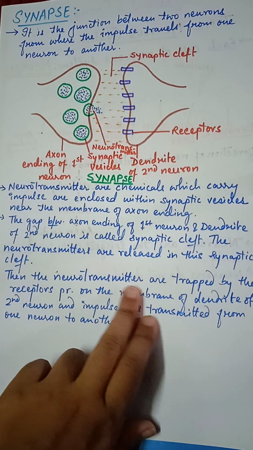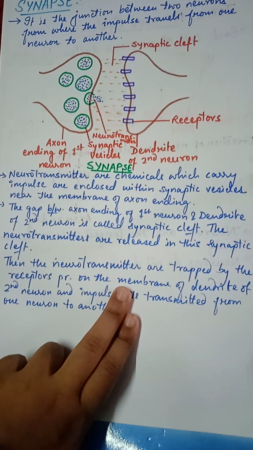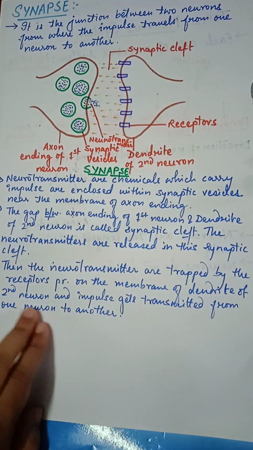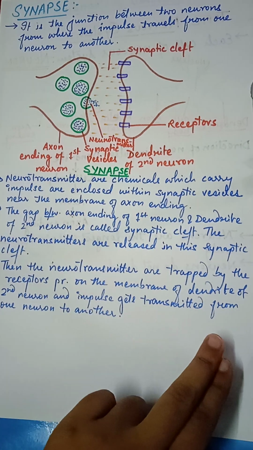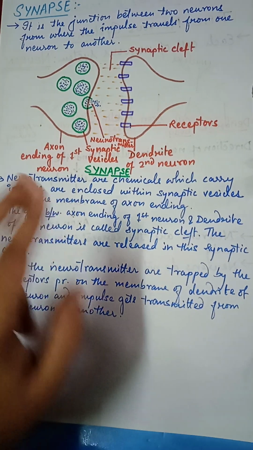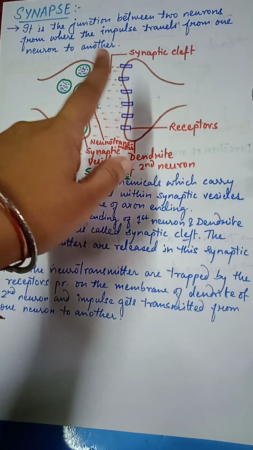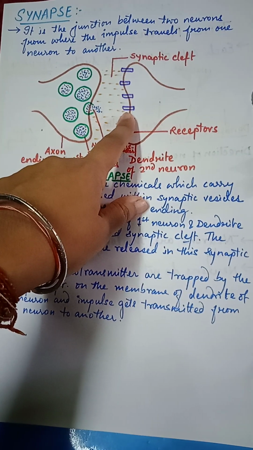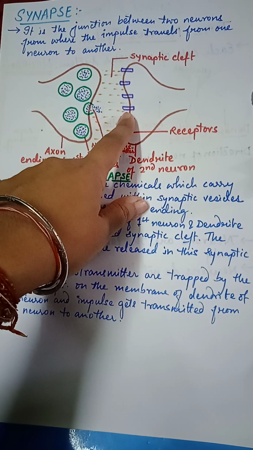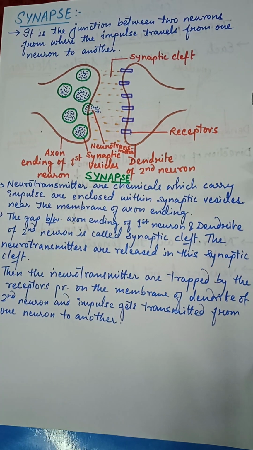Then the neurotransmitters are trapped by the receptors present on the membrane of the dendrite of the second neuron, and impulse gets transmitted from one neuron to another. This is how impulse is traveling from one neuron to another. Clear?